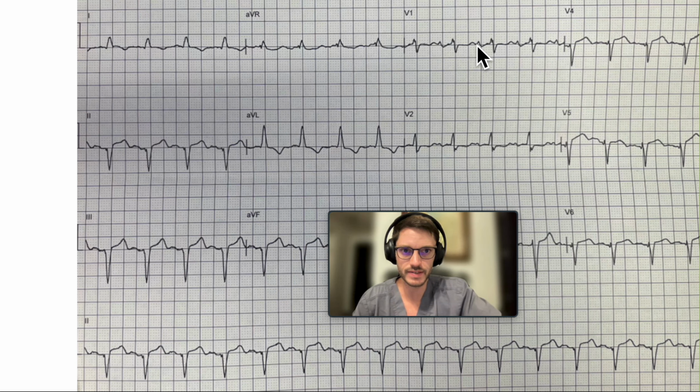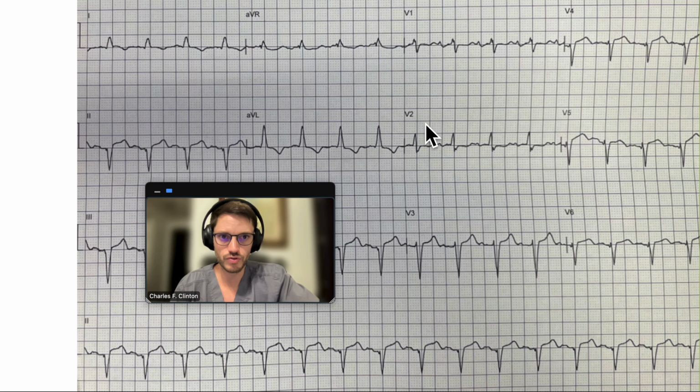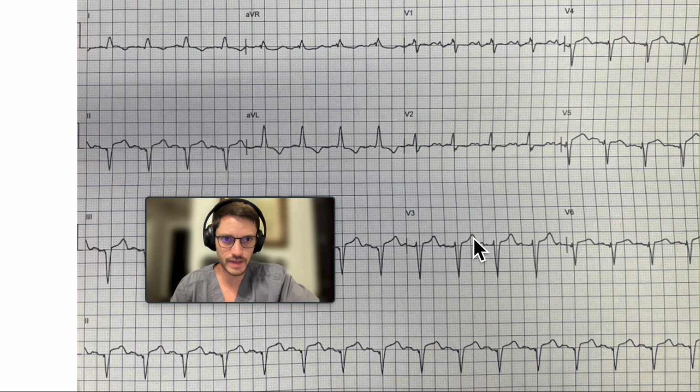Don't get confused with this right here. This isn't part of the P wave. This is the T wave. How do I know that? Because you draw a straight line from this one downwards, and you see that this is part of the T wave and not the P wave. So this is the P wave, and this is important because if this was the P wave, it would be telling us that there's probably biatrial enlargement. But based on this being the P wave, it's consistent with it probably being a left atrial enlargement.